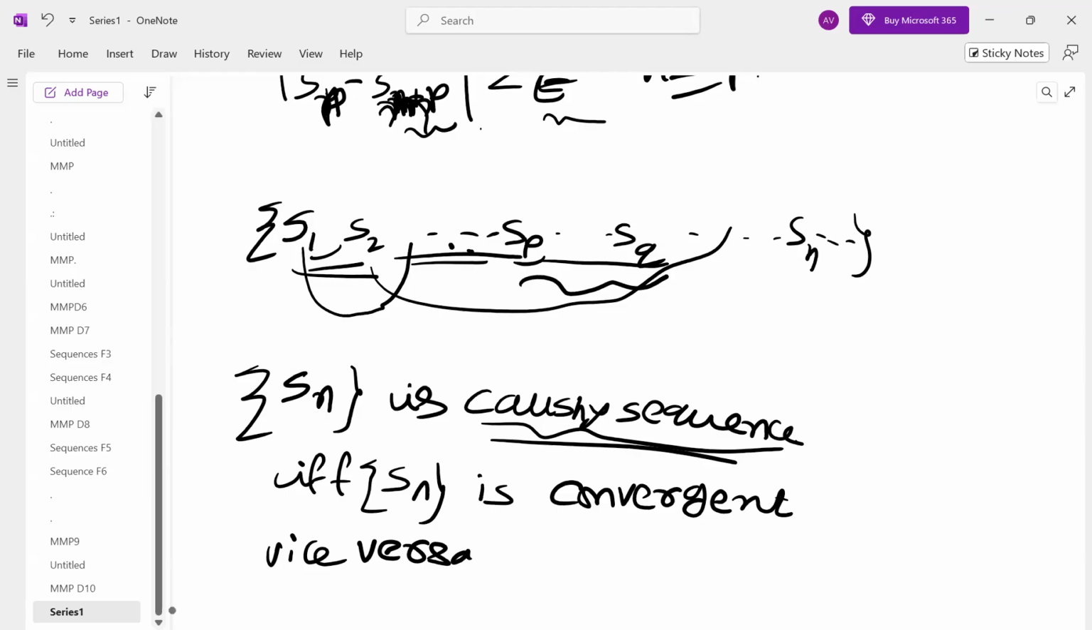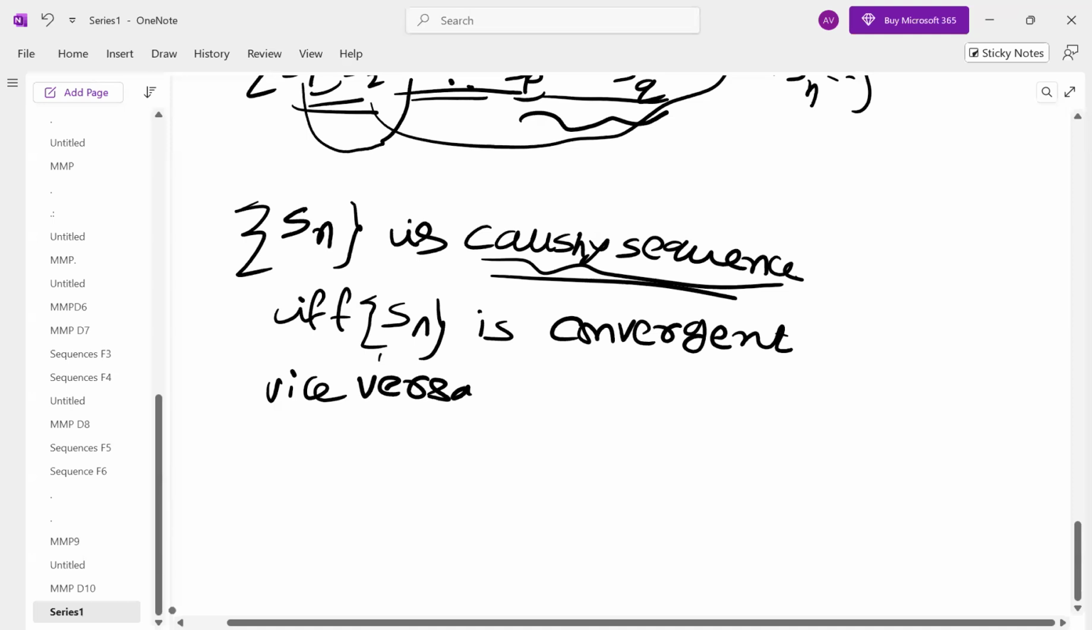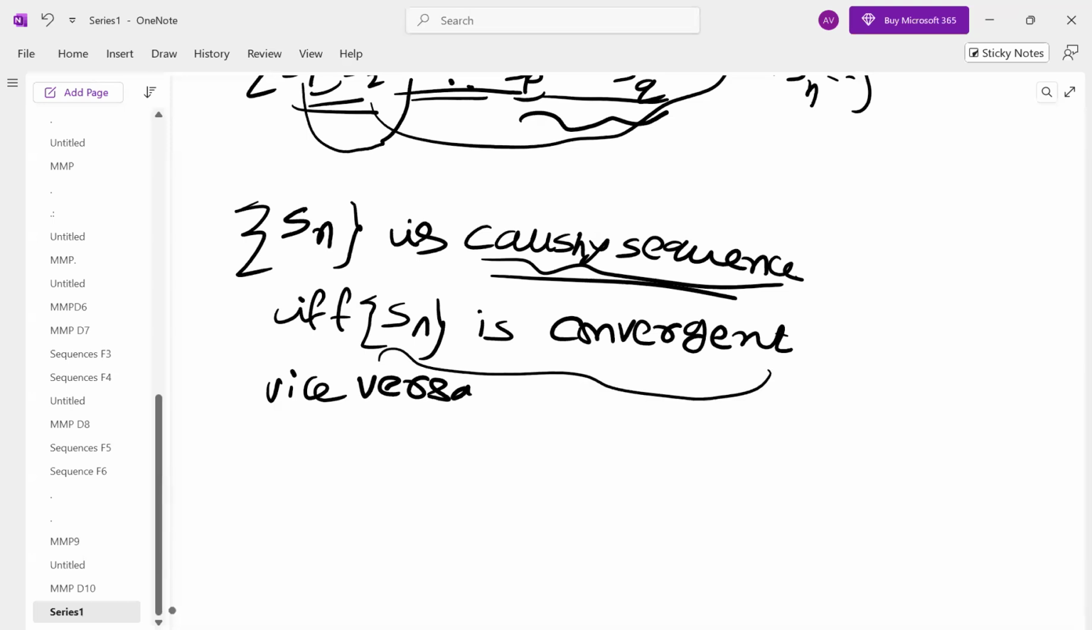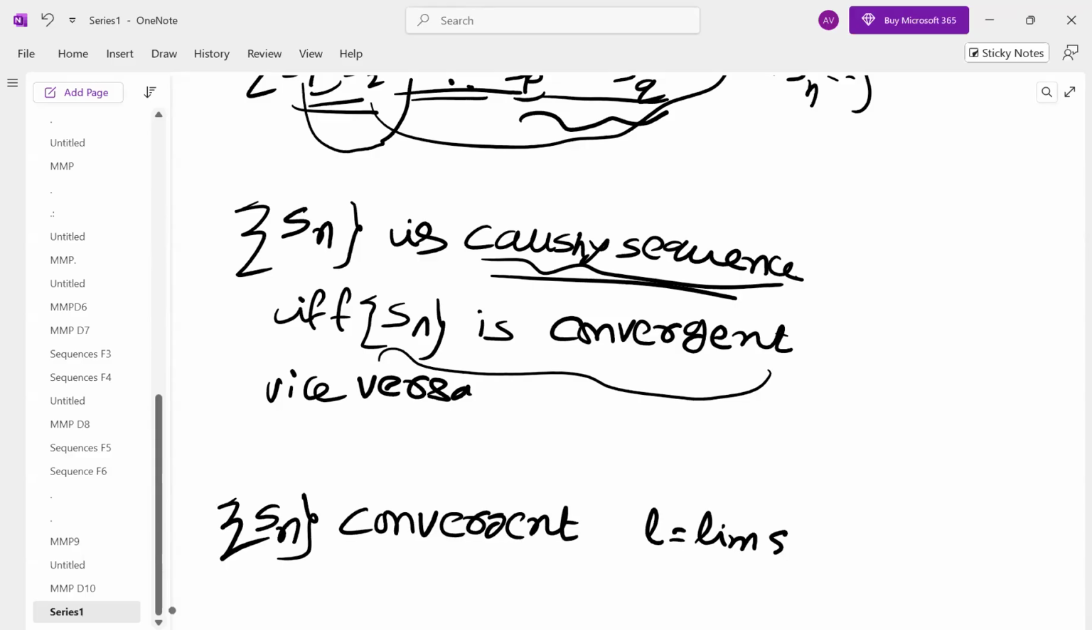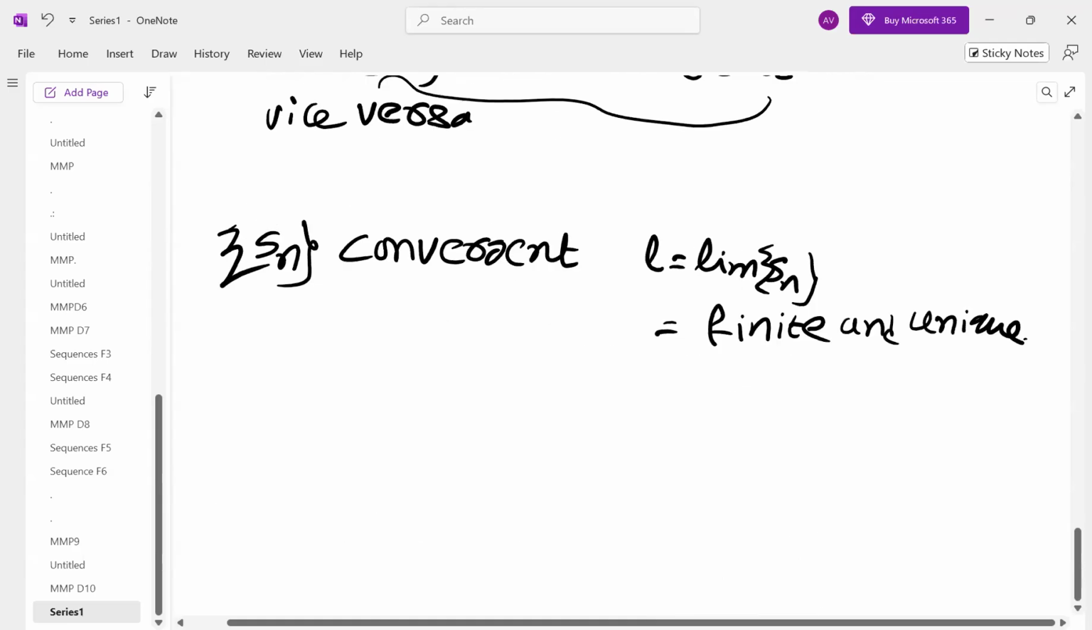So a sequence is Cauchy if and only if it is convergent. Suppose you are given questions now. How will you test? To check Cauchy sequence or not, test whether it is convergent or not. So when is a sequence said to be convergent? A sequence is said to be convergent provided the limit of the sequence is finite and unique. If it is finite and unique, then we say it is convergent. If it is infinity, or minus infinity, we say it is divergent.